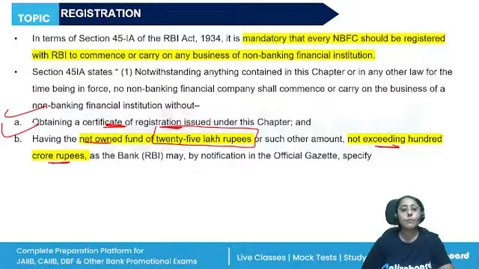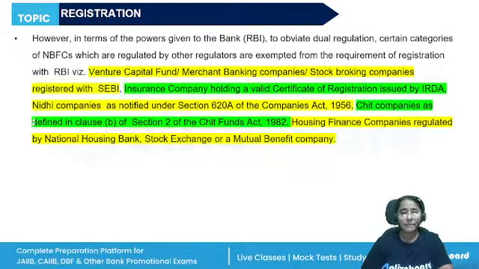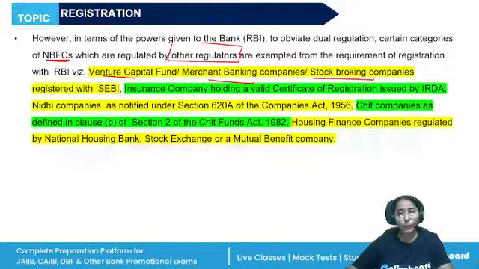Now coming to the most important point, NBFCs are required to get a license from RBI, but there are certain exceptions. Certain categories of NBFCs which are regulated by the other regulators, like venture capital fund, merchant banking company, stock broking company that are registered with SEBI.